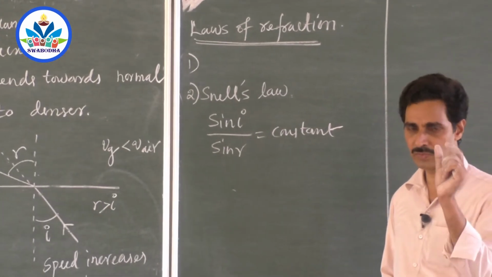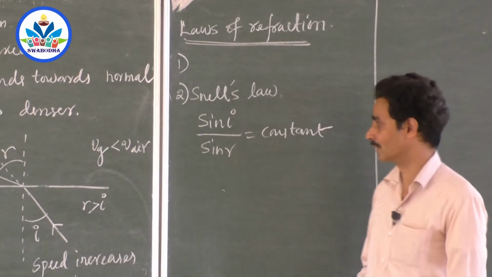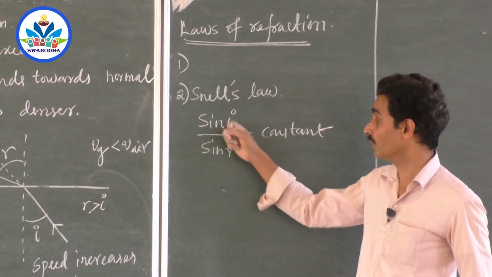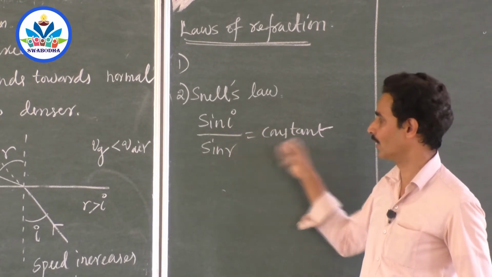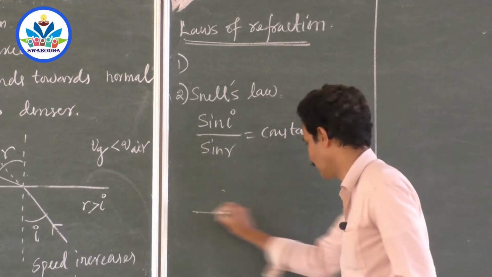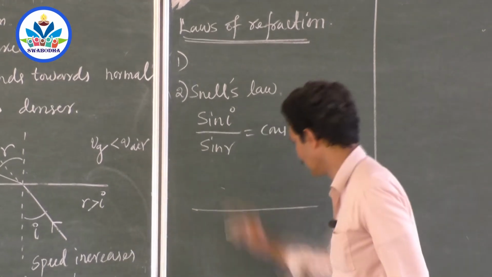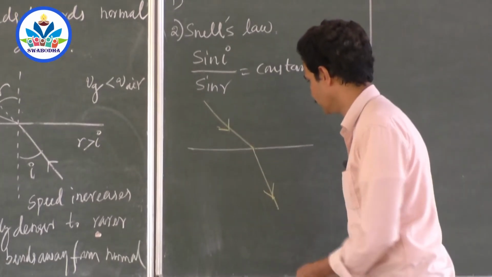If you miss one word, you will lose all the marks. I'll tell you which words you are going to miss in the exam. The ratio of sine of the angle of incidence to the sine of angle of refraction is a constant. Sir, is it true for any angle? Yes. For example, suppose this is the incident ray and this is the refracted ray and this is the normal, say.